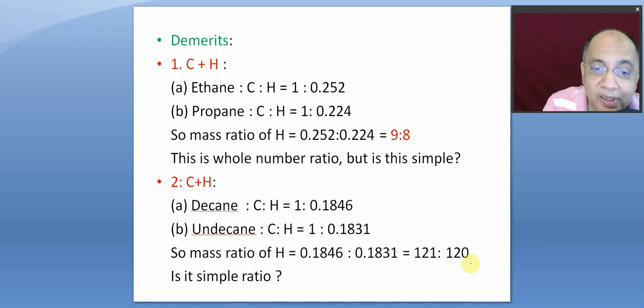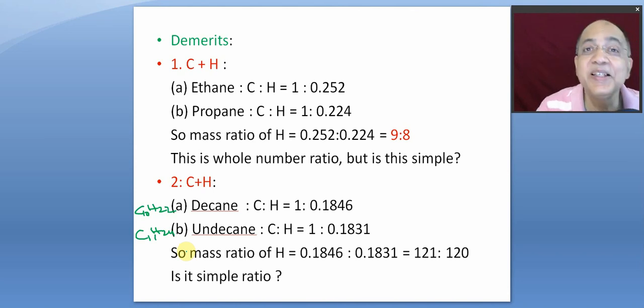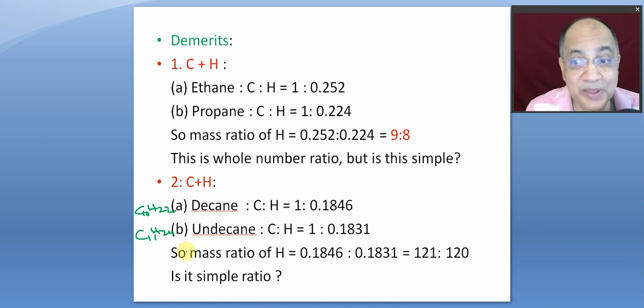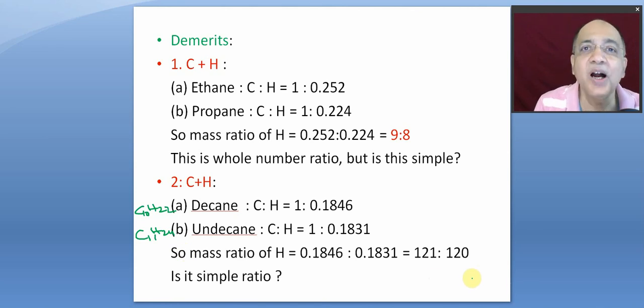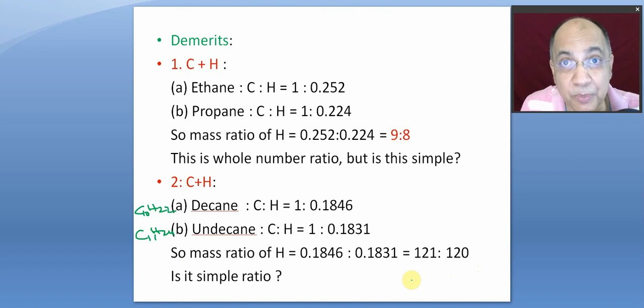Is it simple? Now we know the formula of decane is C10H22 and undecane C11H24. If you keep carbon fixed, if it is C10H22, then 1 is to 2.2. And if it is C11H24, then 1 is to 24/11. And then try to find a whole number relationship between the masses of hydrogen in both the compounds, which are combined with the fixed mass of carbon, say 1 gram, that will be 121:120. Is it a simple ratio? Maybe whole number, but not a simple ratio.